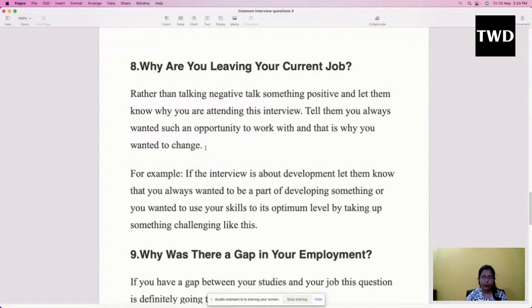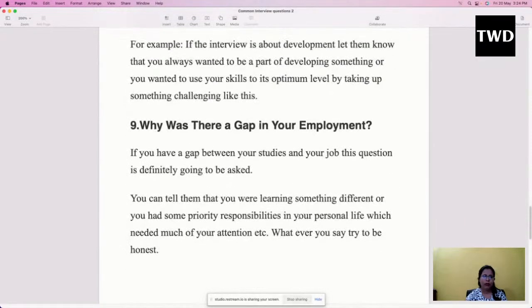For example, nowadays there are so many people who don't know developing, but they are learning it through various courses and internships. And the moment you get such a job, you can tell them, I'm so much interested in developing and coding, that's why I have applied for this job.